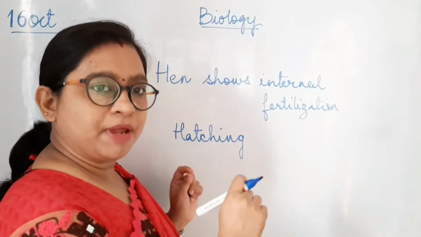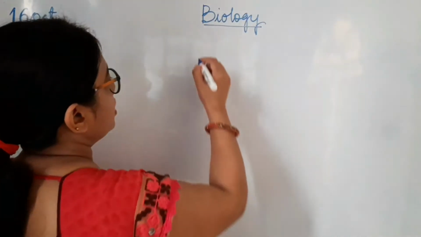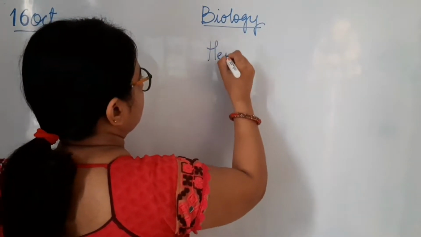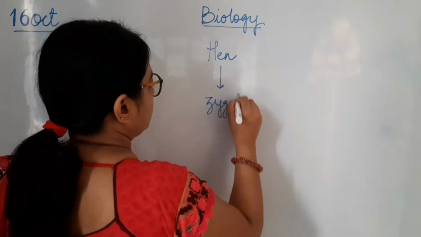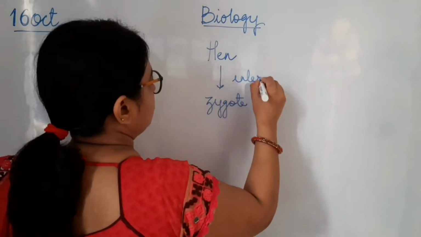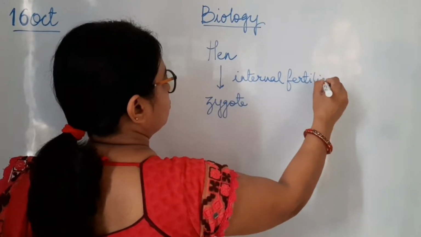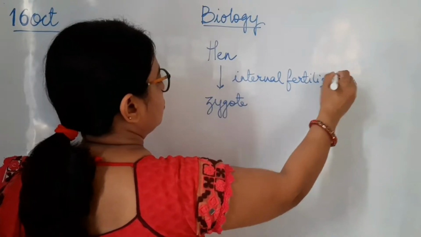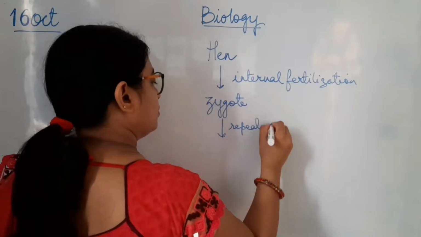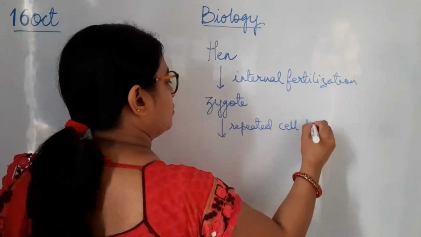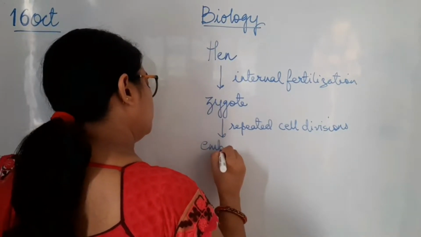So let me draw a concept map related to it so that it will help you understand the concept in a much better way. So let's understand the concept. In hen, zygote is formed after internal fertilization. The zygote goes through repeated division to form an embryo.